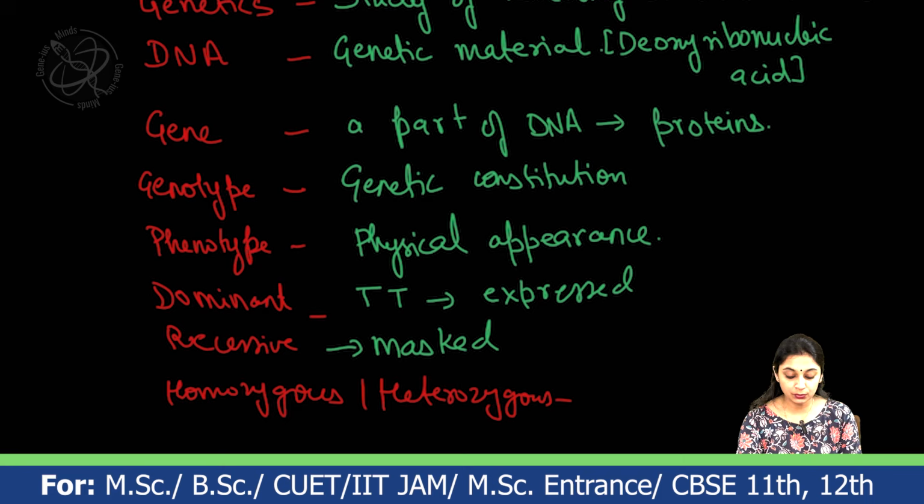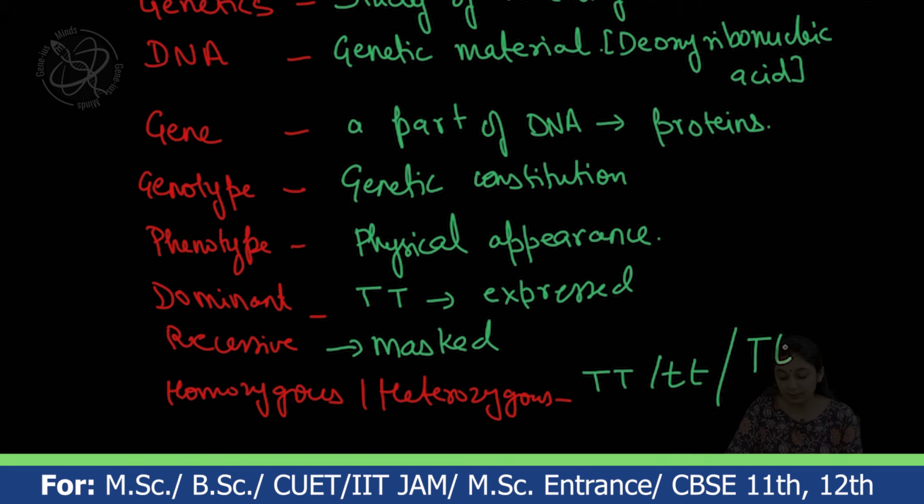In order to show the various genotypes, we are going to use some symbols. If both the alleles are similar, then it is known as the homozygous condition. It can be dominant or recessive, any one of them. But if it is in the heterozygous condition, it means one of them is capital T and another one is small t. That condition is known as heterozygous.